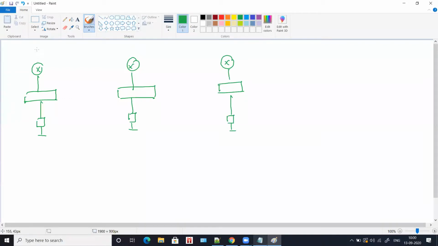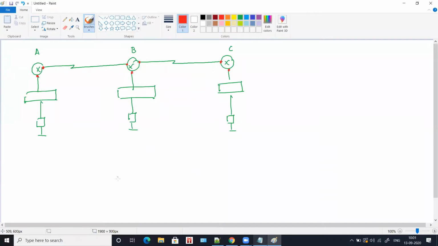So let's say this is router A, this is router B, and this is router C. And let's connect it with the serial interface. Okay, so now all these 3 routers are connected. Yes, and this is an interface, this is an interface, this is an interface, this is an interface, this is again an interface, and this is an interface.